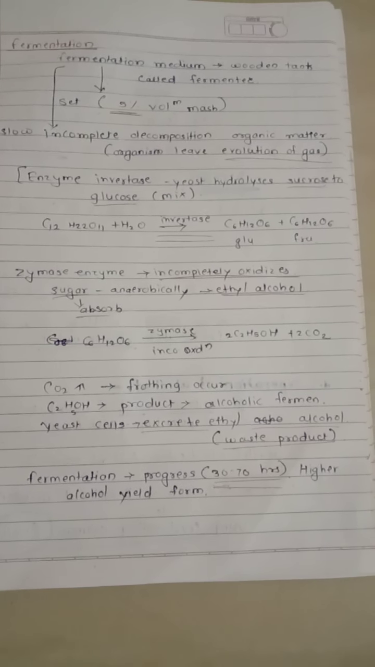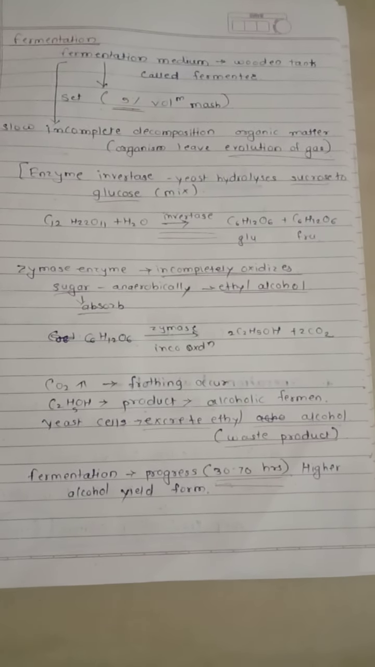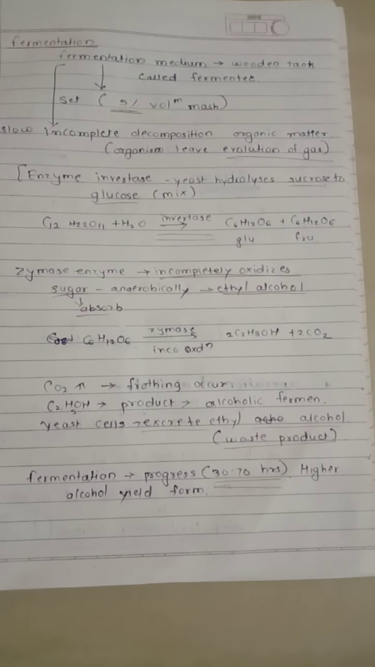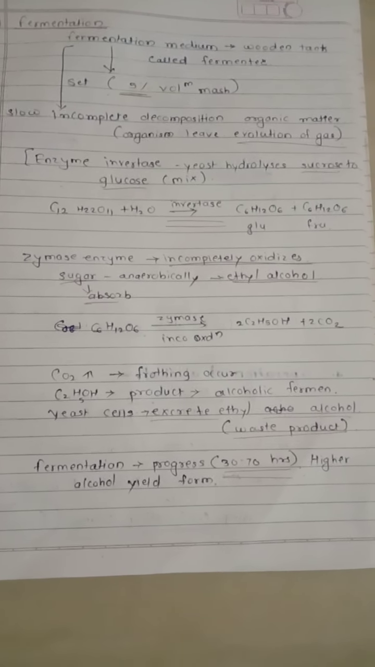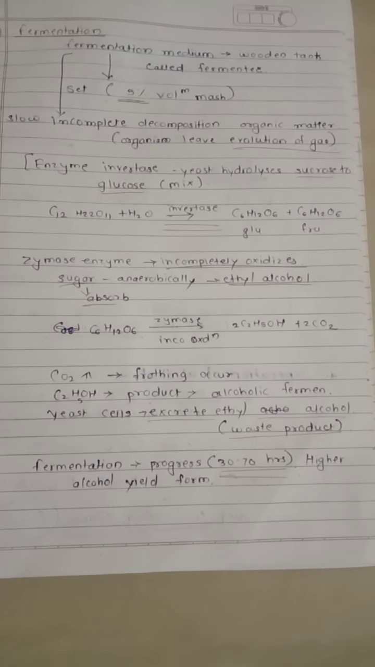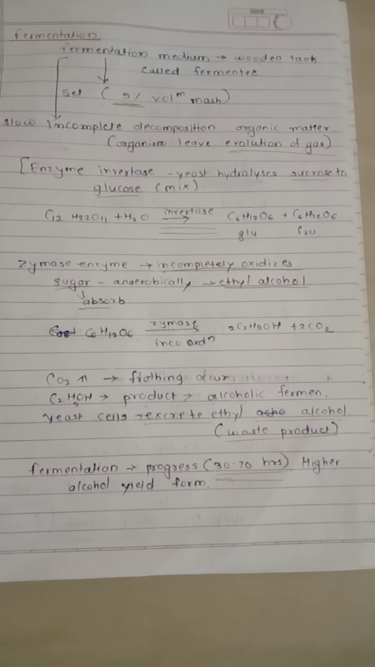Remember one thing: yeast cells also excrete ethyl alcohol. The product formed in zymase incomplete oxidation, that is C2H5OH, is the same product excreted by the yeast cells as a waste product. To maintain complete fermentation, that is to progress the fermentation, 30 to 70 hours are needed, and a higher alcohol yield is formed.